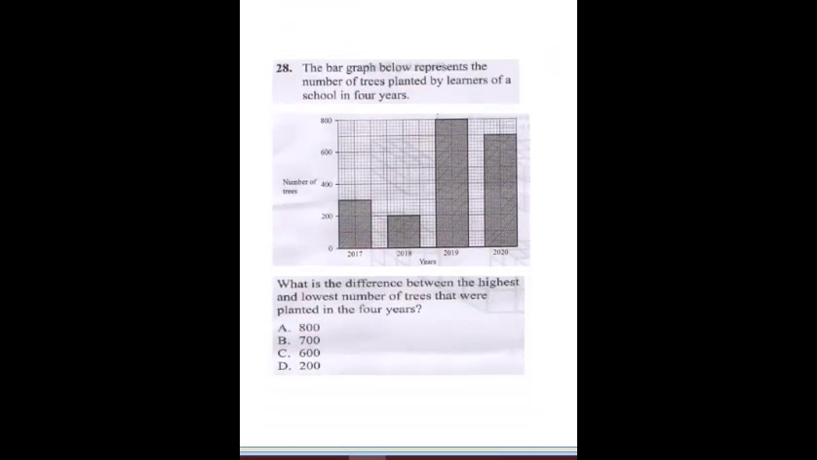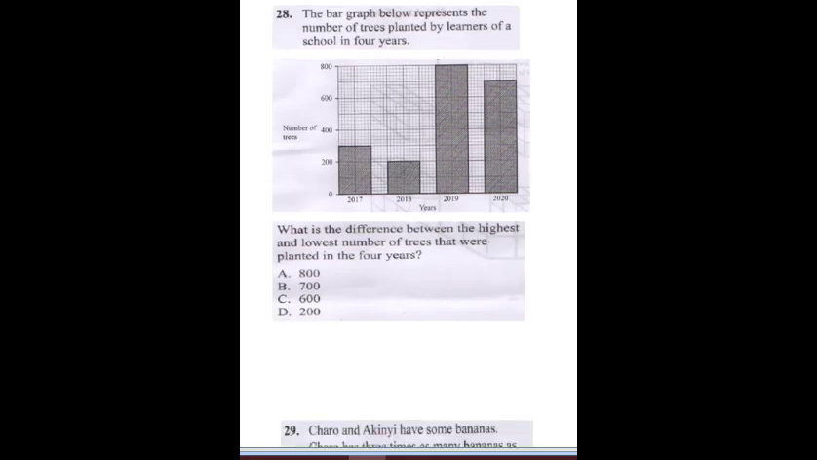Okay, so question 28, it's a graph, and the graph says the bar chart below represents the number of trees planted by learners of a school in 4 years. What is the difference between the highest and the lowest number of trees that were planted in the 4 years? Now we're looking for the highest minus the lowest, which is also known as the range. You can see from your graph, 800 is the highest and 200 is the lowest. So you're going to do 800 minus 200, and that will give you 600. So the correct answer here is C.